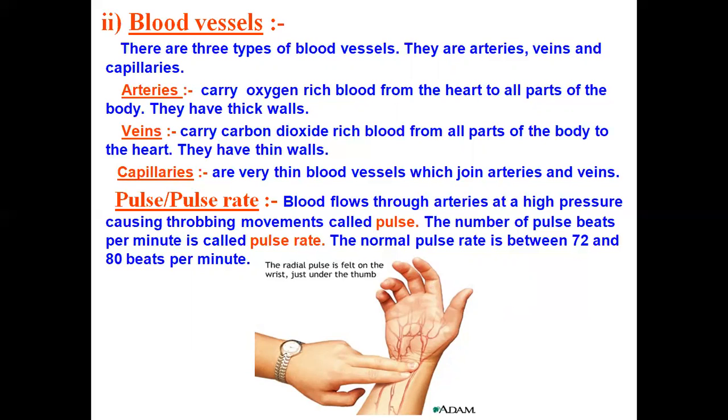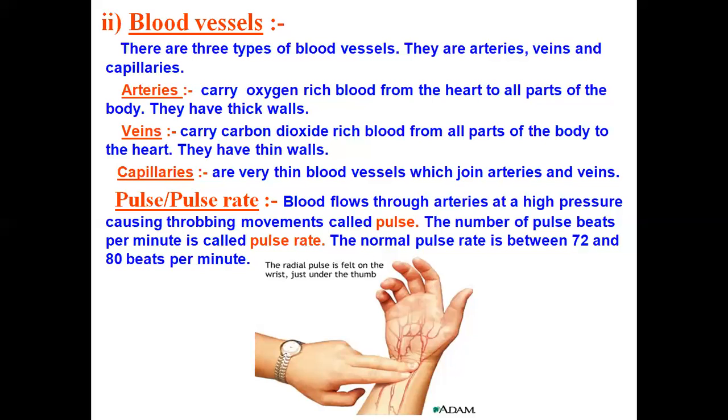Next comes pulse and pulse rate. Blood flows through the arteries at a high pressure, causing a throbbing movement called the pulse. The number of pulse beats per minute is called the pulse rate. For a normal person, the pulse rate should be between 72 to 80 beats per minute. So children, you can also count your pulse rate and feel your pulse.